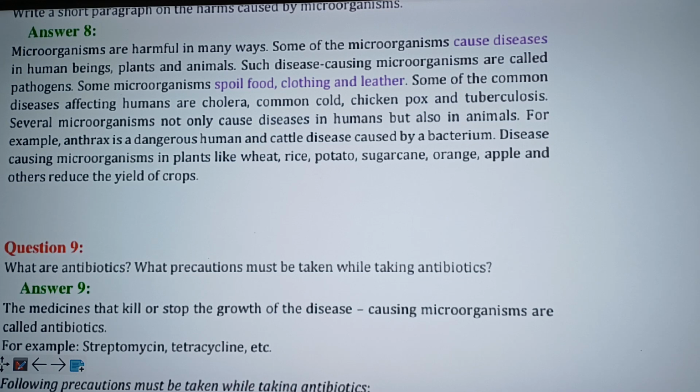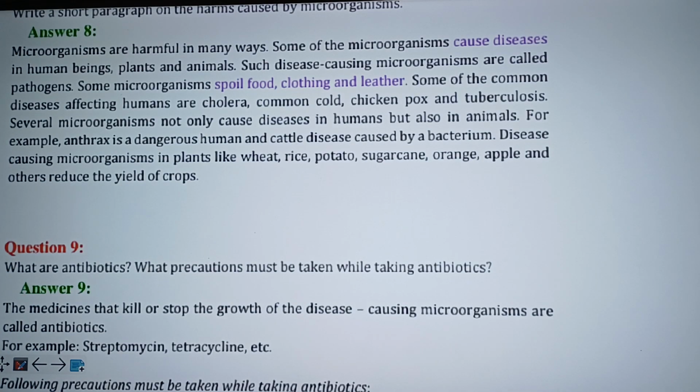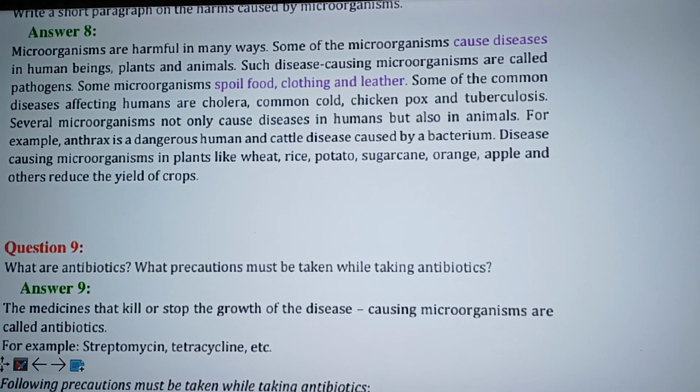Microorganisms are very harmful in many ways. Some of the microorganisms cause diseases in human beings, plants, and animals. Such disease-causing microorganisms are called pathogens. Some microorganisms spoil food, clothing, and leather. Some of the common diseases affecting humans are cholera, common cold, chickenpox, and tuberculosis. Several microorganisms not only cause diseases in humans but also in animals. For example, anthrax is a dangerous human and cattle disease caused by a bacterium. Disease-causing microorganisms in plants like wheat, rice, potato, sugarcane, orange, apple, and others reduce the yield of crops.